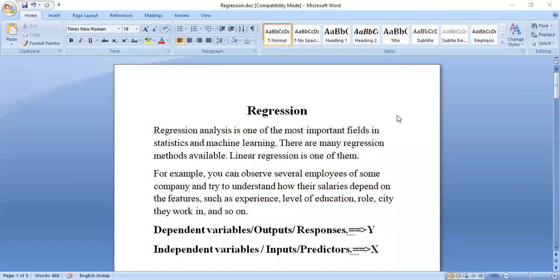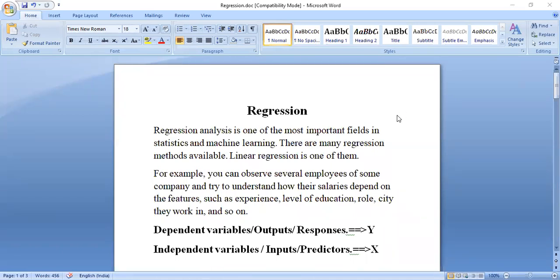Regression, students, you can take it as something which predicts output. Now, what is the output? As you can see on the screen here, one example is about employees. An employee has several features like experience, education level, designation, the city he belongs to, and then he is getting a salary.